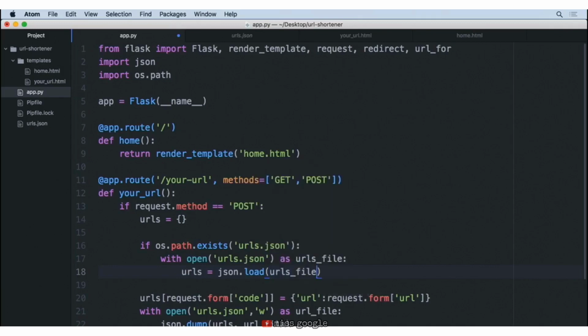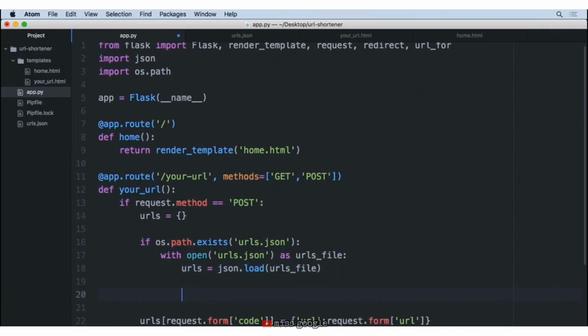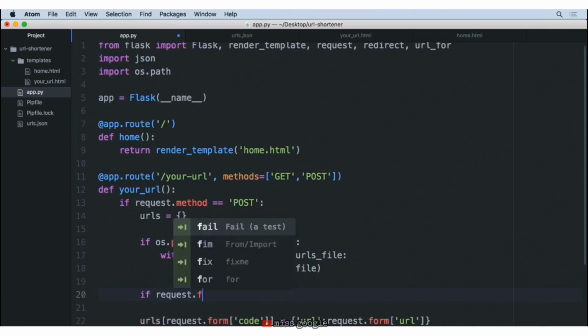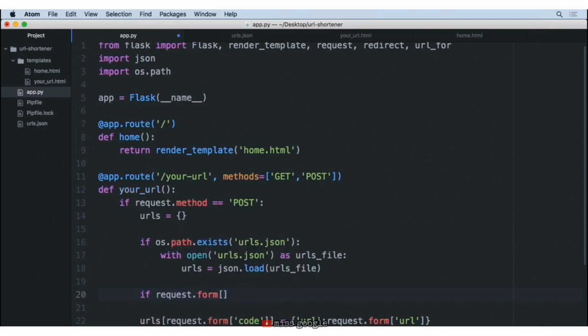So now that we have this file, it's our job to now check and see if a key already exists before we go ahead and do the work of saving it. So we'll go ahead and do an if statement here that says if request.form, and we're going to be looking for the code that they passed through. So we're going to say if this code is inside of our URLs.keys, what this does is it grabs all the keys from the dictionary and it checks to see if it's in that.